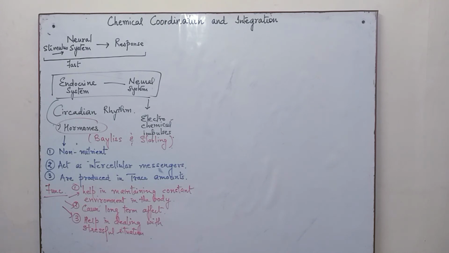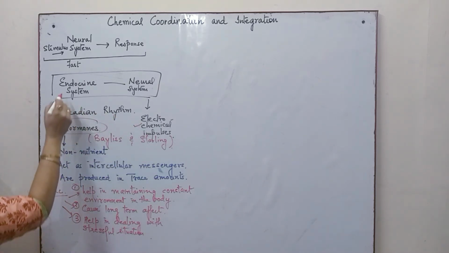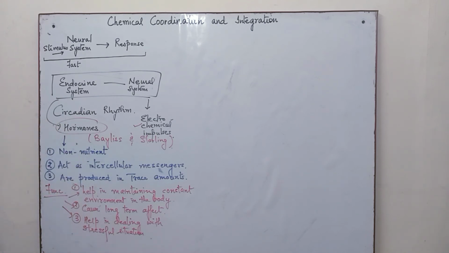The nature of the stimulus in the nervous system is the nervous impulse, whereas in endocrine coordination it is the hormone. Mode of transmission is electrochemical impulse, whereas it is through the hormones again.